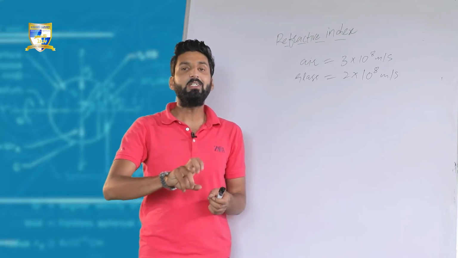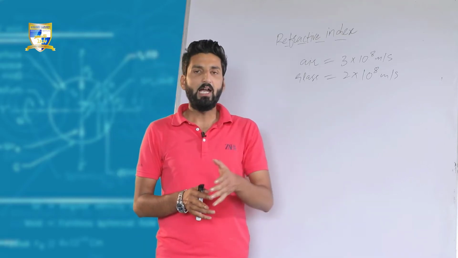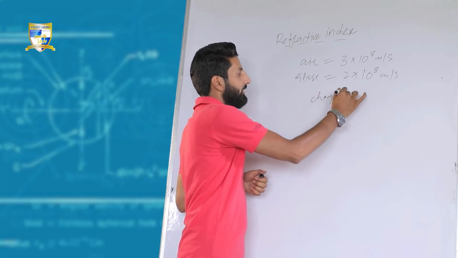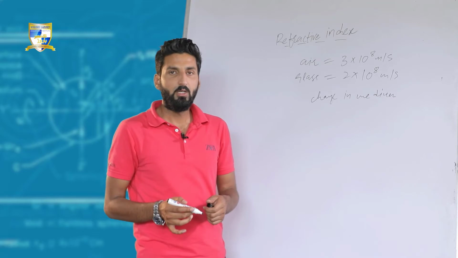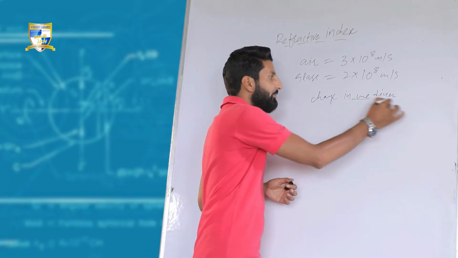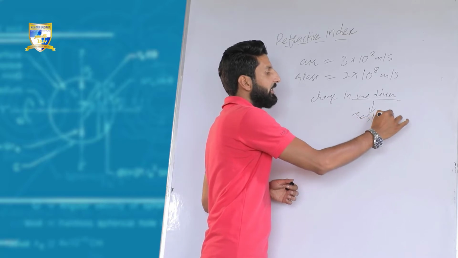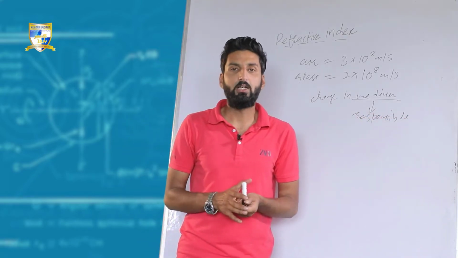That is, something is responsible for change in the speed of light, and that change occurs due to change in medium. This medium is actually responsible for changing the speed of light.